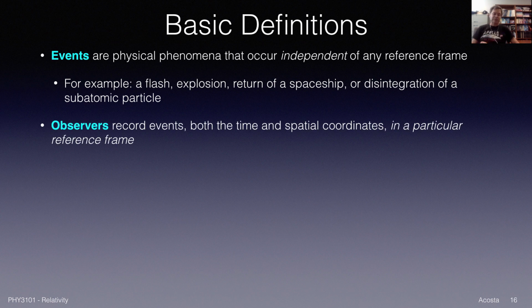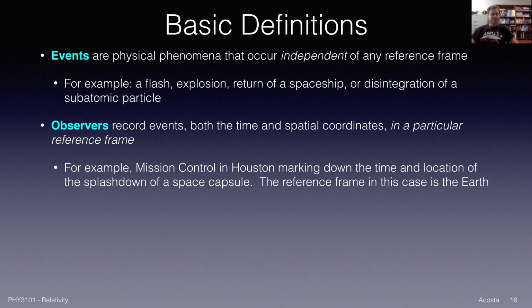Now, observers are, let's say, people who record events, both in time and spatial coordinates, in a particular reference frame. So you have an observer attached to a reference frame, and they can measure x, y, z and time for that particular physical phenomenon. For example, there might be a reference frame centered on Houston at Mission Control, which will mark down the time and location of a splashdown of a space capsule. In this case, the reference frame is that of the Earth, perhaps with the origin right there in Houston, Texas.